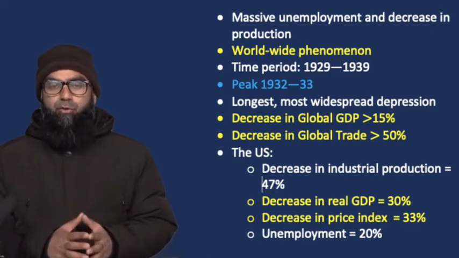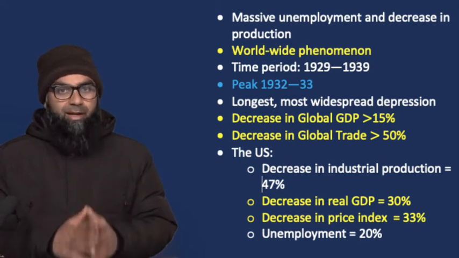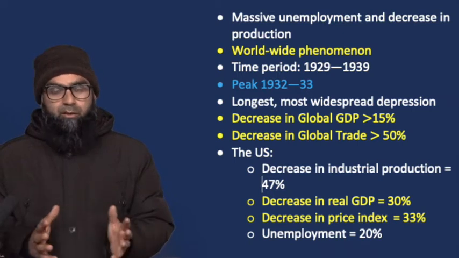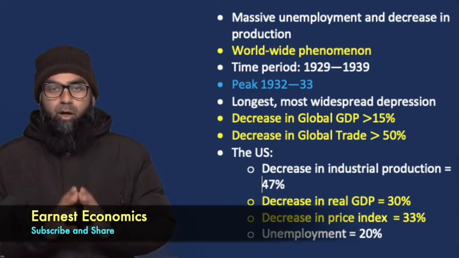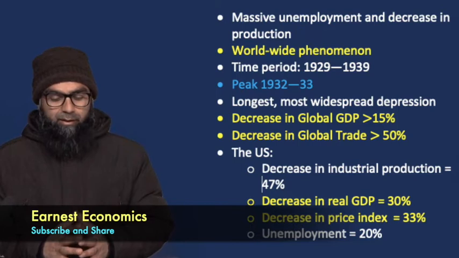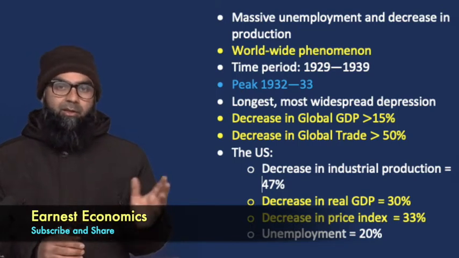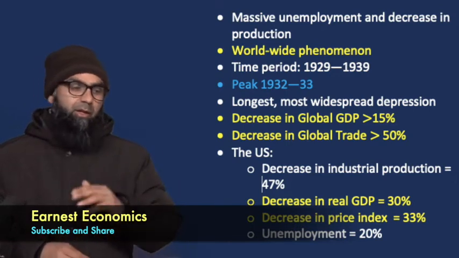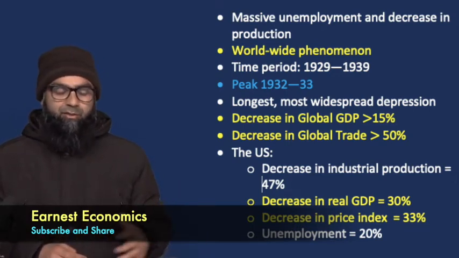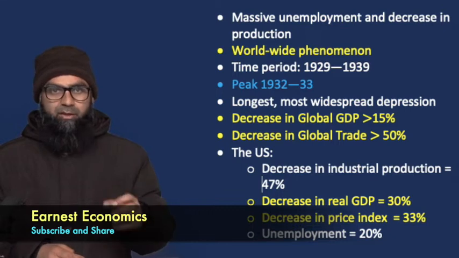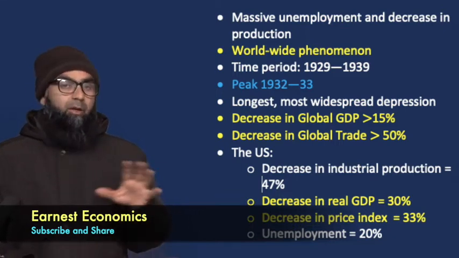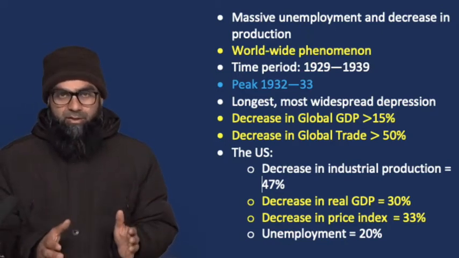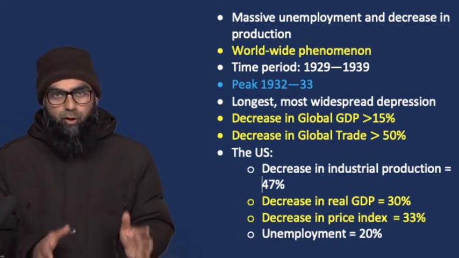Now, such a phenomenon took place from 1929 to 1939. It persisted for almost a decade or more. Its peak came in 1932-33, when unemployment was the highest, GDP reduction was the highest, and international trade was reduced. It wasn't a single country phenomenon, it was a worldwide phenomenon.